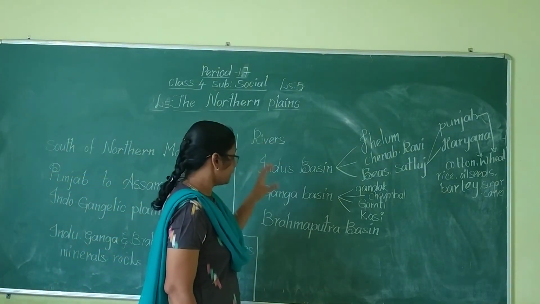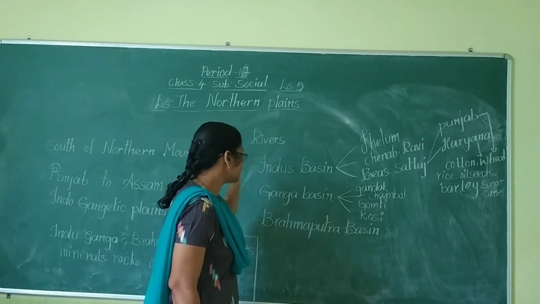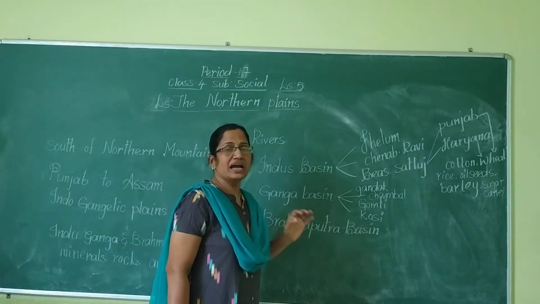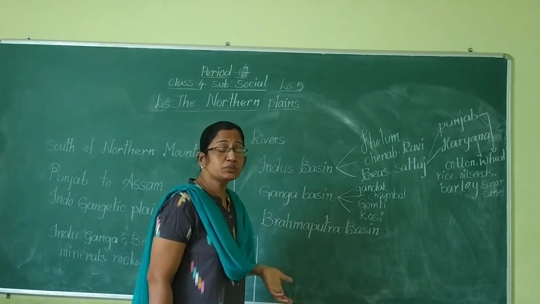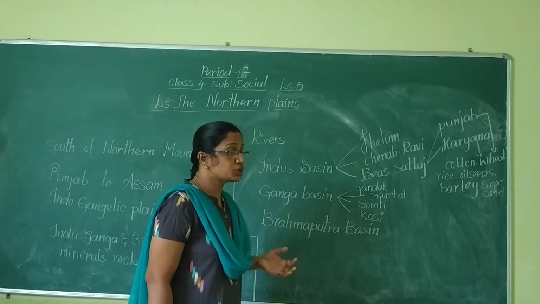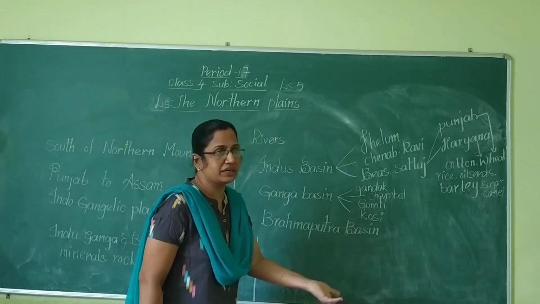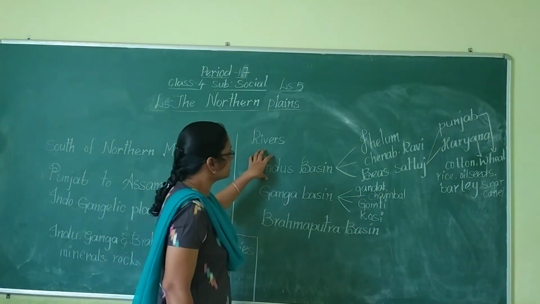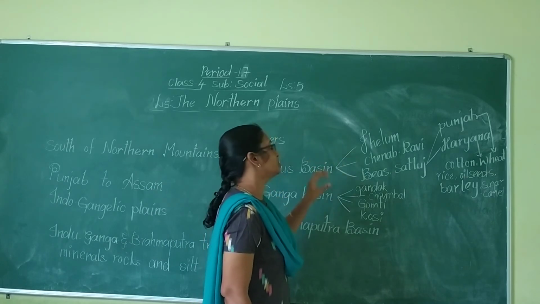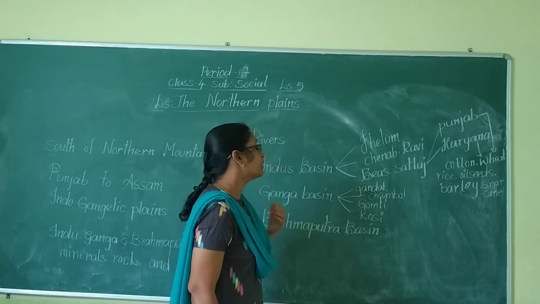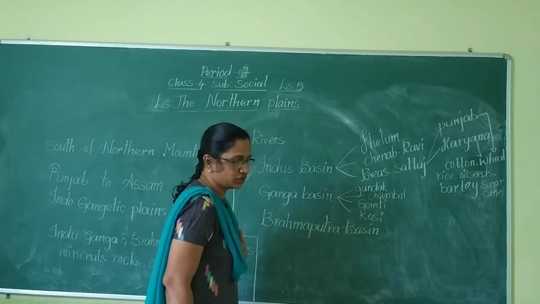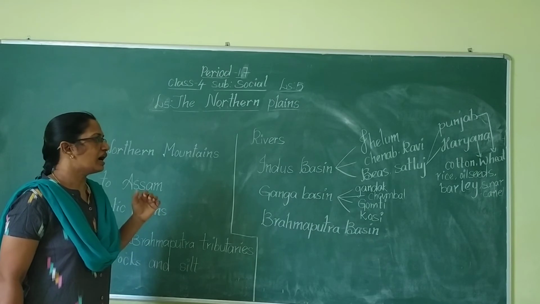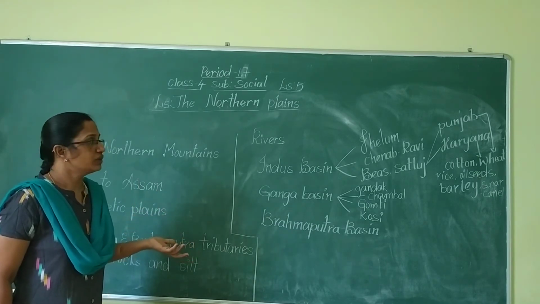So Indus Basin is formed by the river Indus and its tributaries. What is meant by tributaries? Tributaries are the small rivers which join the main river. So Indus is the main river and its tributaries are Jhelum, Chenab, Ravi, Beas and Satluj. So these are the tributaries to the Indus Basin, and the main river is Indus.